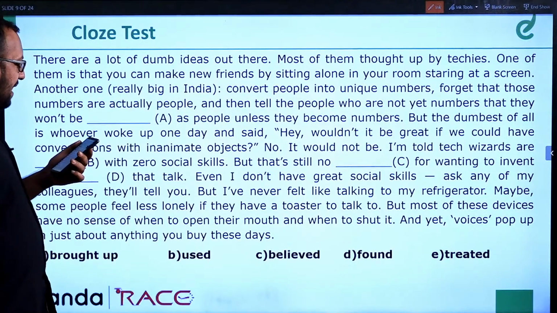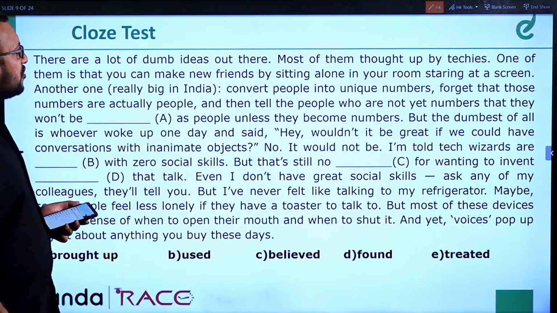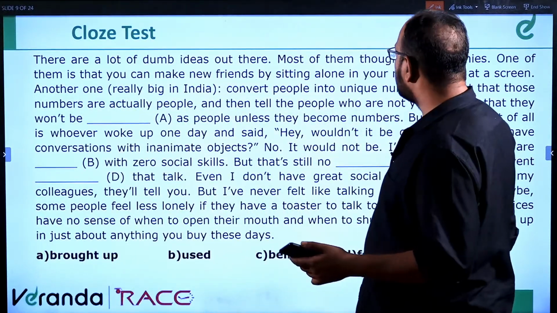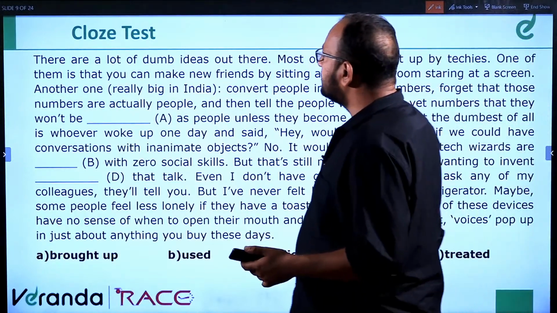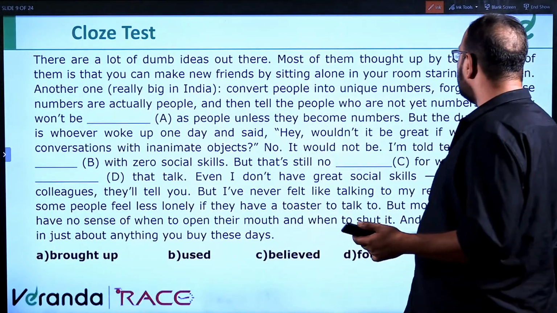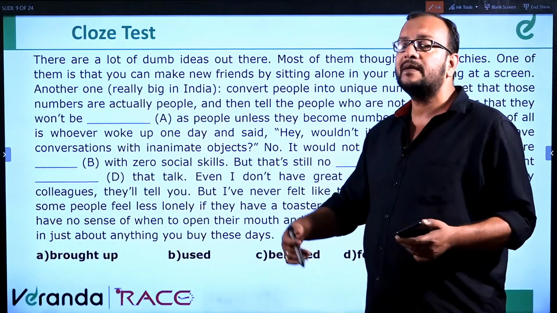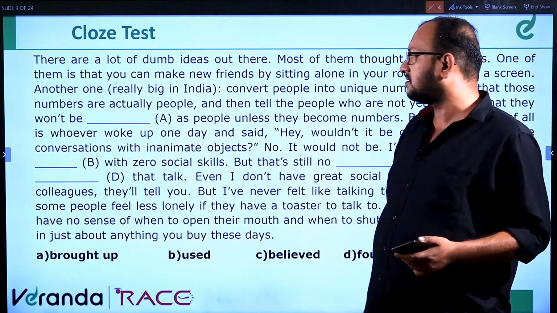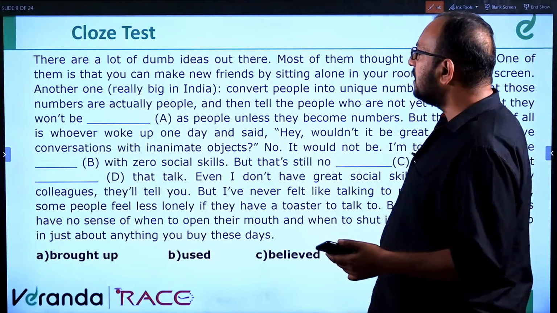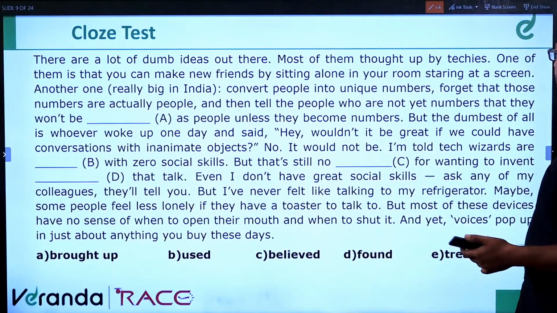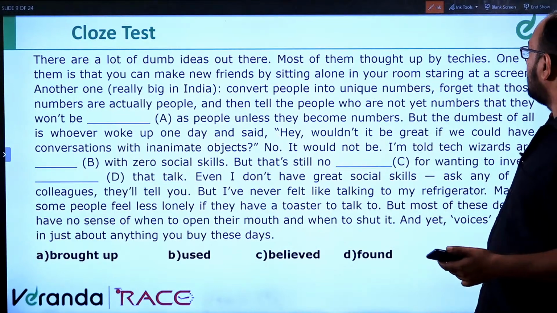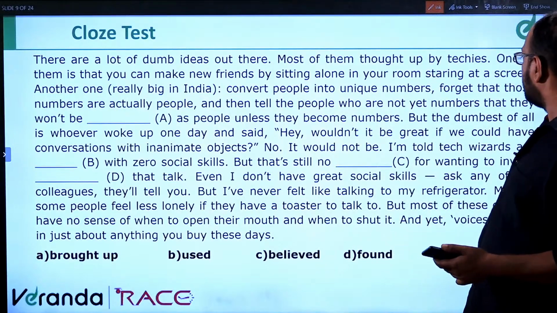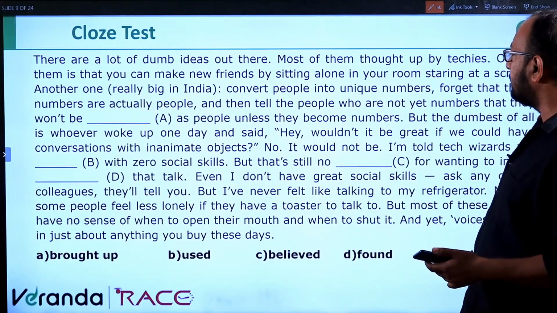There are a lot of dumb ideas out there, most of them thought up by techies. One of them is that you can make new friends by sitting alone in your room, staring at the screen. So one idea by the techies is that if you sit alone in a room and stare at the screen, it will make new friends. Another one really big in India: convert people into unique numbers. Forget that those numbers are actually people, and then tell the people who are not yet numbers that they won't be dash as people unless they become numbers.